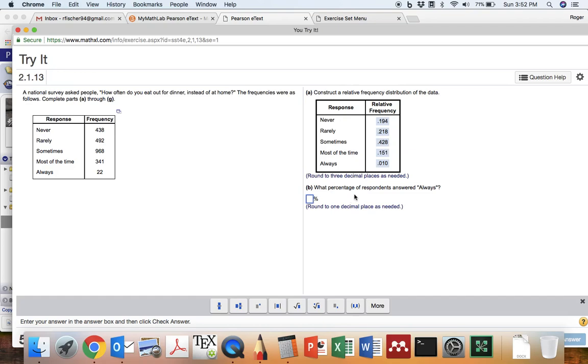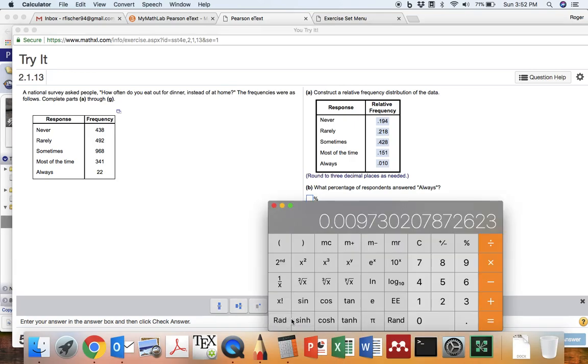Now, to figure out what percentage responded always, we're going to take that number and multiply by 100. 0.010 times 100. Oh, I did that wrong. That is not right.